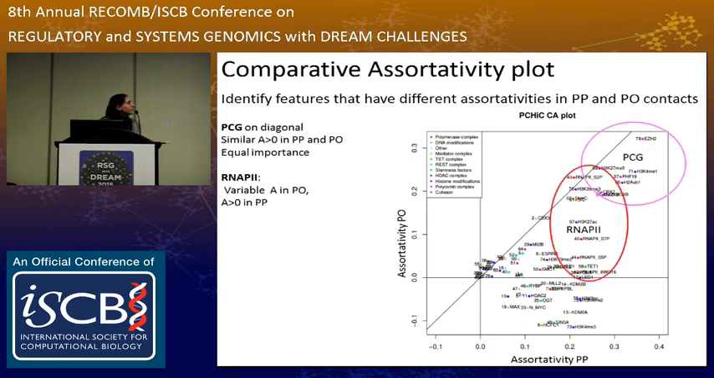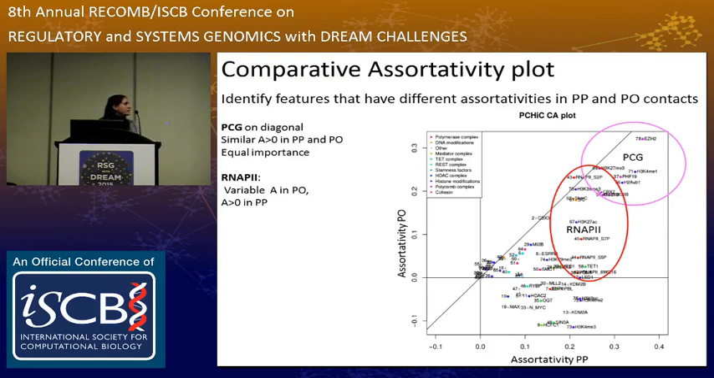Whereas if we look at the polymerase features, we see a very interesting fact: in promoter-promoter contacts, assortativity is the same for all these different RNA polymerase variants, but it changes in the promoter-other end elements.